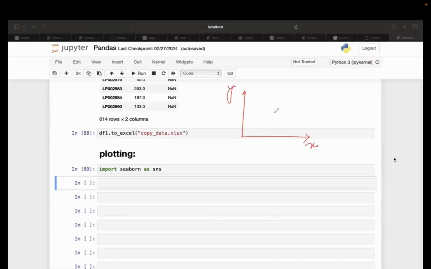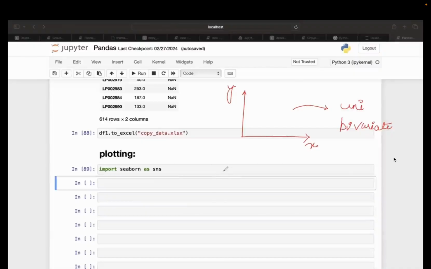And based on these 2 axes, we are going to plot the graph. Okay, no problem. Now, on the basis of these 2 axes, 2 variations can be possible: univariate and bivariate. We can create the graph of univariate feature, and we can also create the graph of bivariate feature. Now, coming back to the point, let's create the Seaborn table to pick which type of method is suitable for which type of condition.